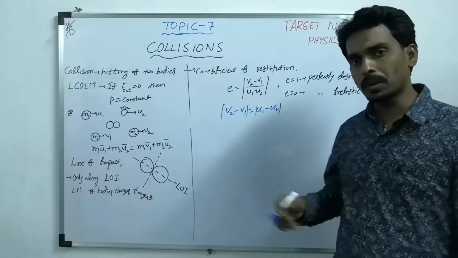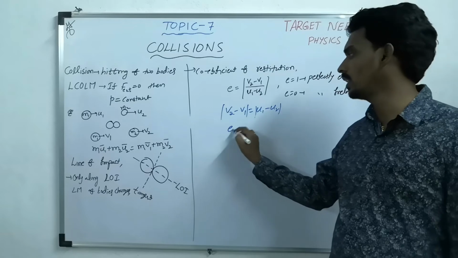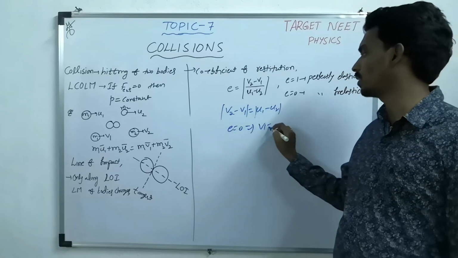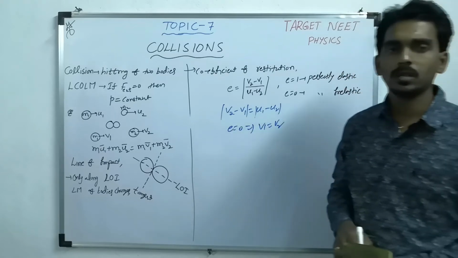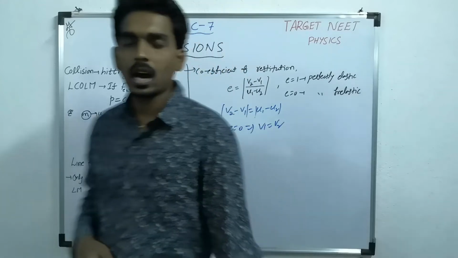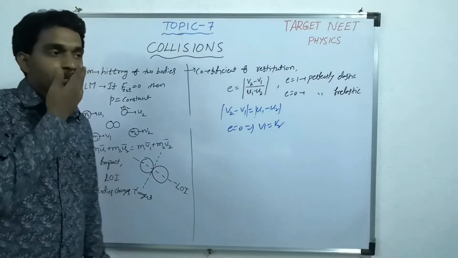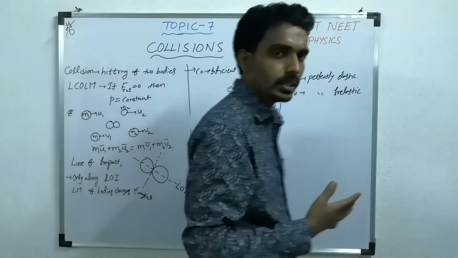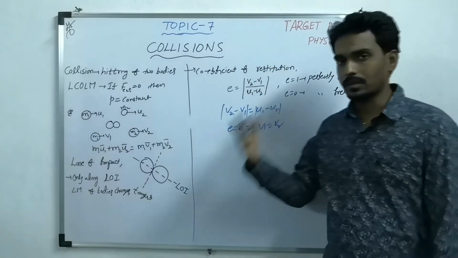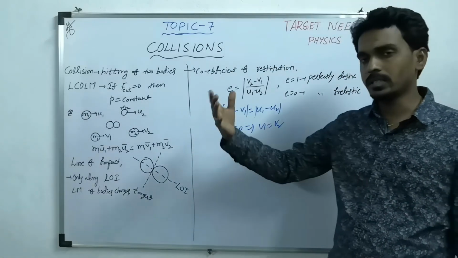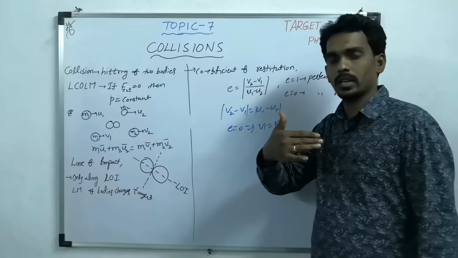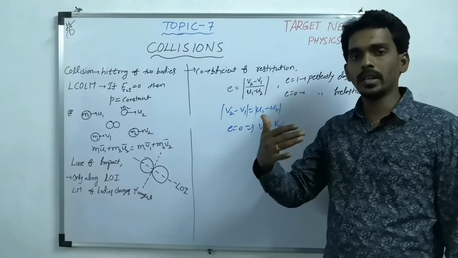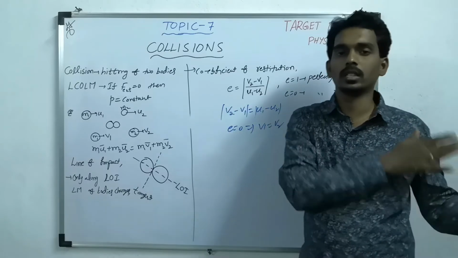If you consider the perfectly inelastic collision, then e equal to 0 implies V1 equal to V2. That means the bodies move together after collision. Like a bullet fired from a gun, if it hits a box or some body, and once it gets embedded inside the body, then the body and the bullet move together.